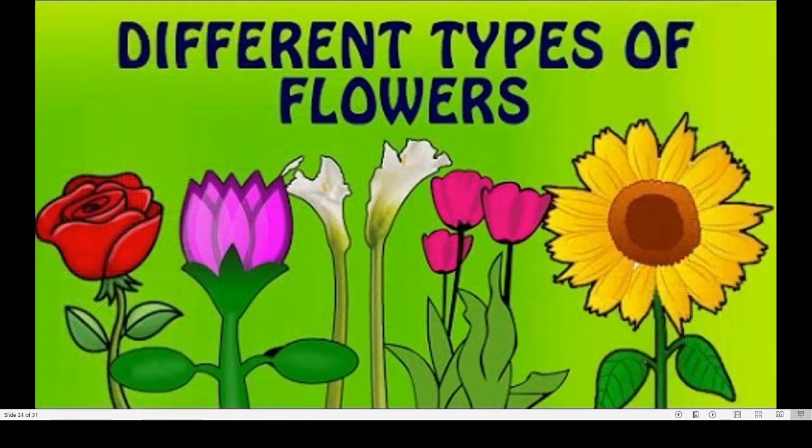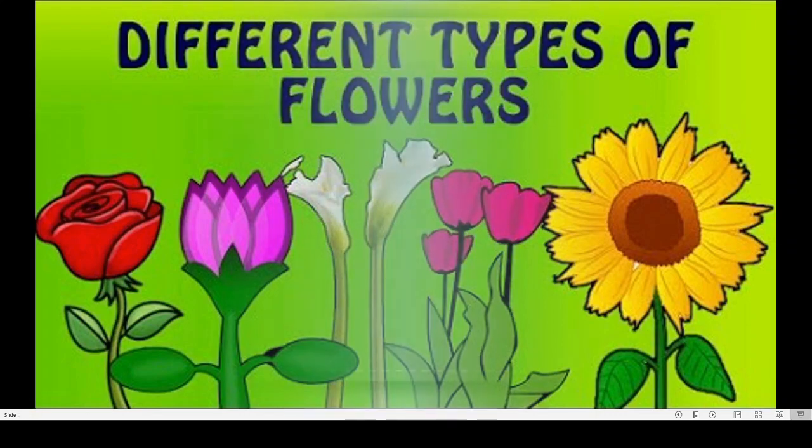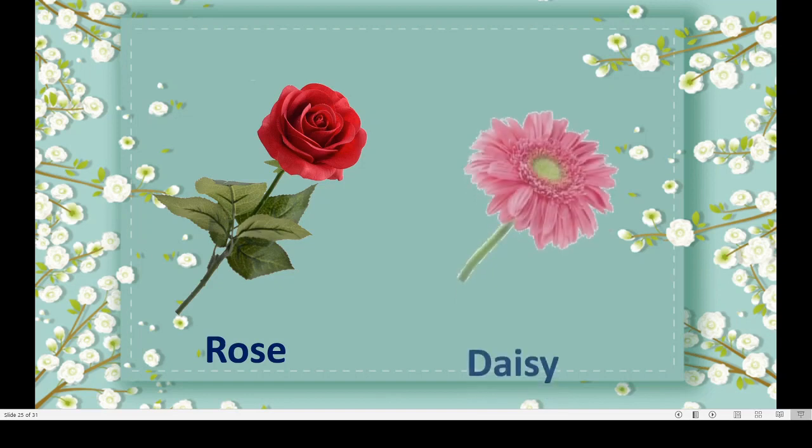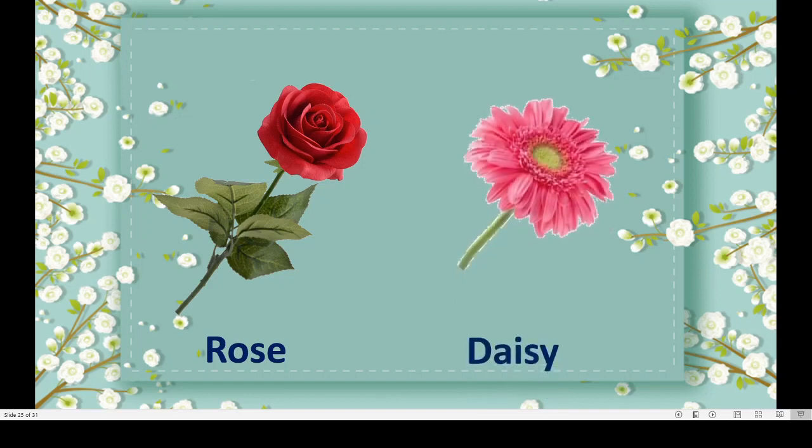Next is different types of flowers. We will go through some of the flowers. Okay. See, this one is rose. You know this. Correct? This is daisy. Please remember the names and try to identify the flowers. Rose, you know. Second one is daisy. See the flower. They are of different colors. Okay, but the name remains same.